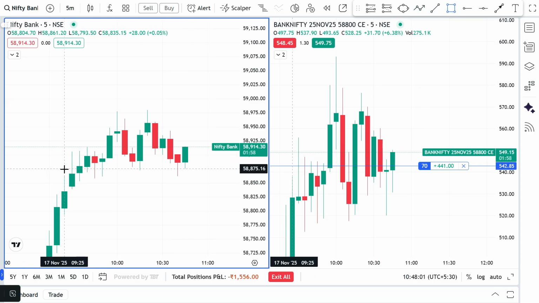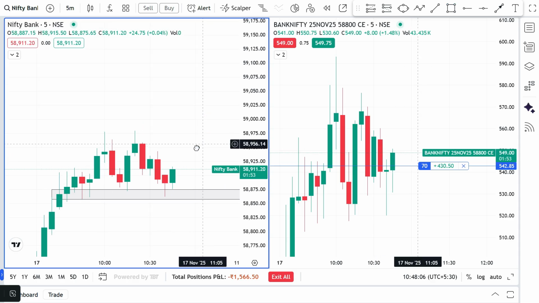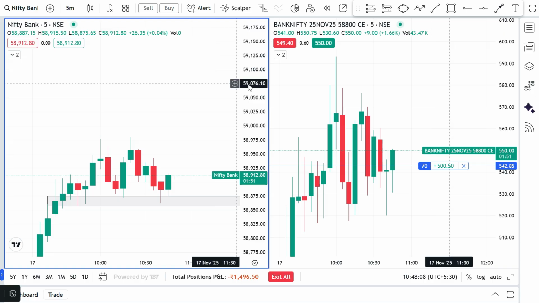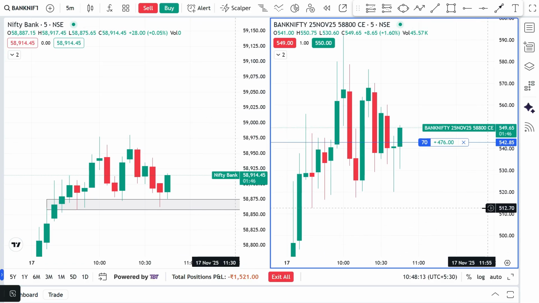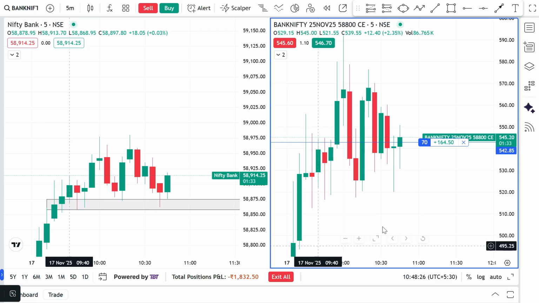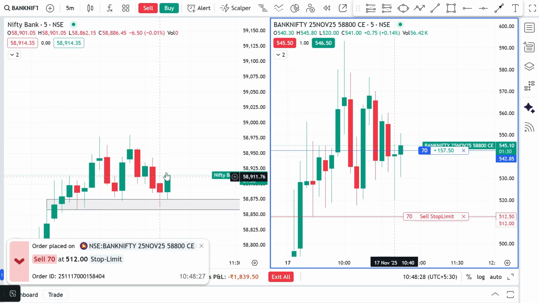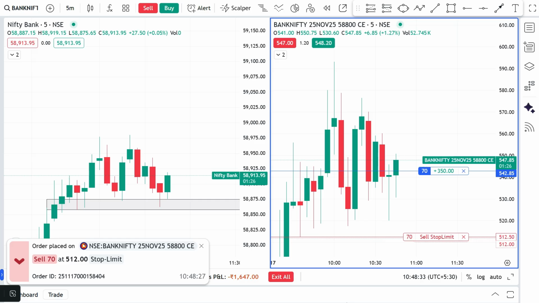Okay, let me place one. This zone, you can see exactly below, it tried to break this zone but took support. So I'm expecting the market to go upside. There is still pending bullishness, so that's why I'll place my SL below. We'll at least try to take the day high as the first target, and we can expect option movement also. Once it breaks upside, we'll wait and trail our SL. We're looking for a long trade today. In case the downside triggers our SL, it will highly confirm it's going to be consolidation and a trap market. So let's wait for the candle close.